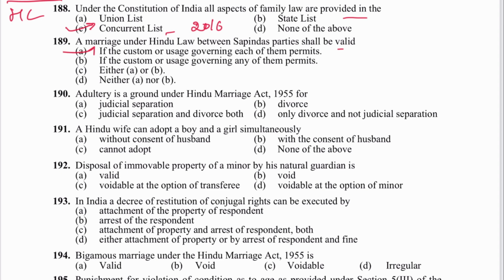Where is this mentioned? This is mentioned in Section 5 of the Hindu Marriage Act, clause 5. Next 190. Adultery is a ground for judicial separation, divorce, or both. C is the answer.